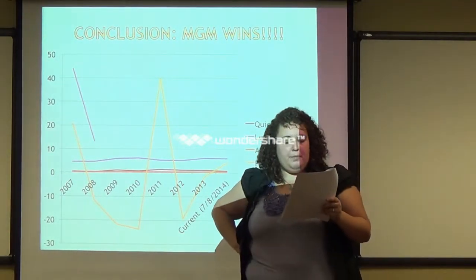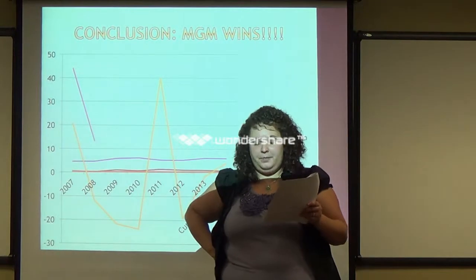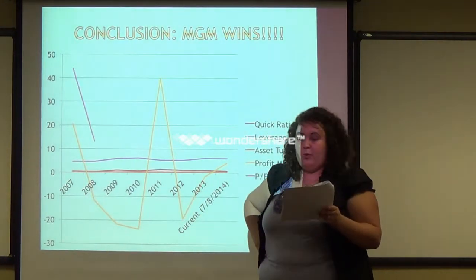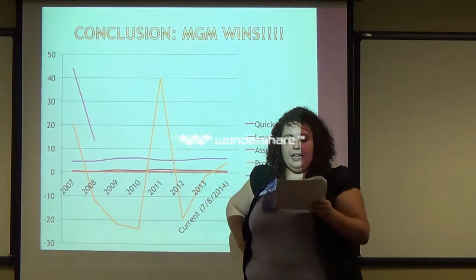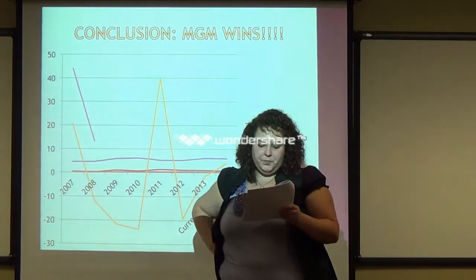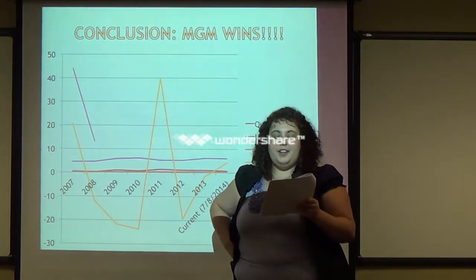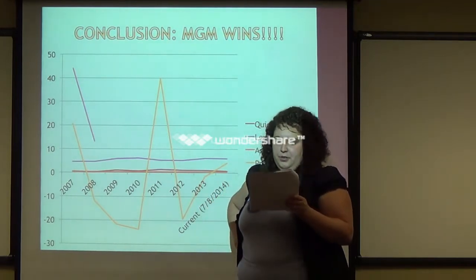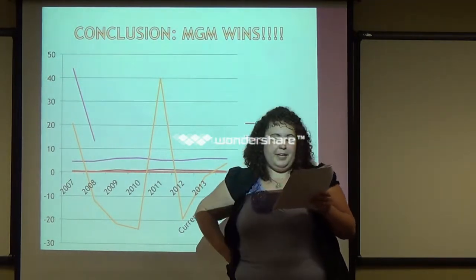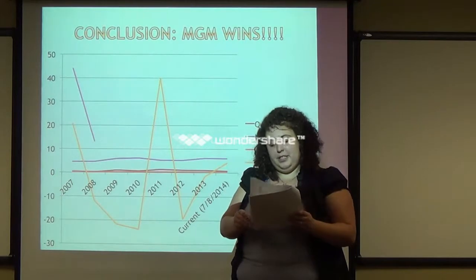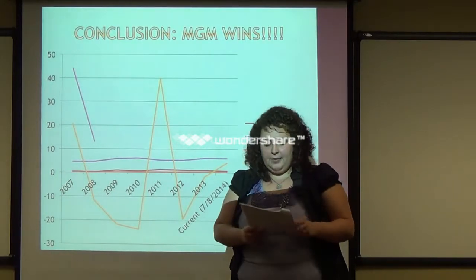These two companies compete against each other for the best ratios in almost every category. However, MGM has the best profit margin, and Penn National has the worst. It was clear to me that MGM is the best company. They are the most liquid and the most profitable company, and they are second for the lowest leverage ratio. One recommendation for MGM is to watch their asset efficiency, due to the fact that there is definitely room for